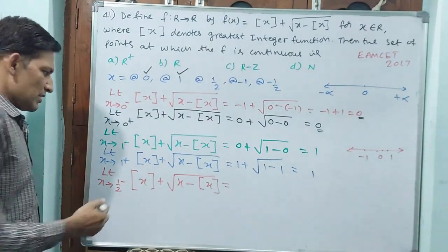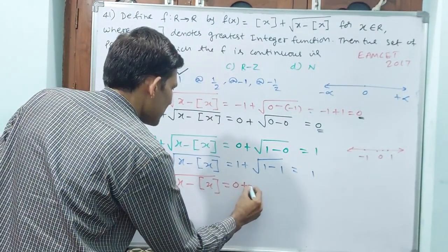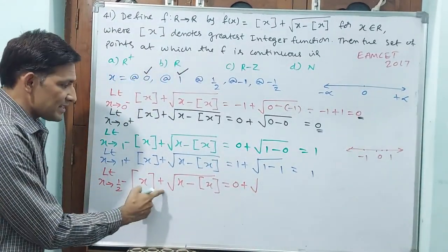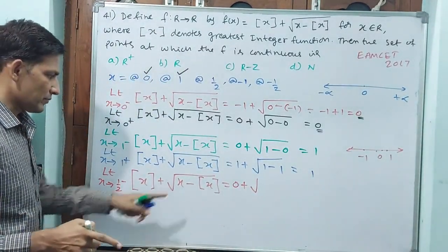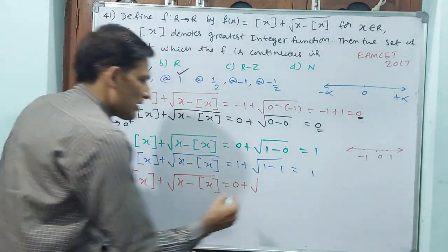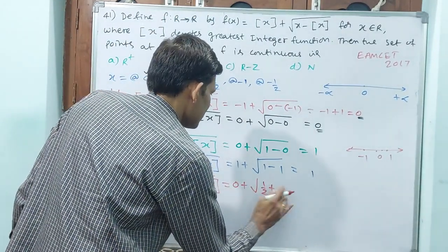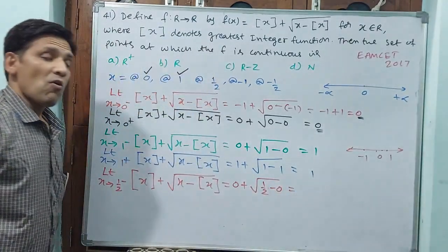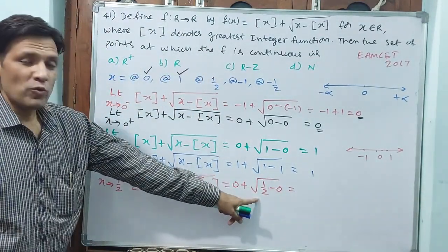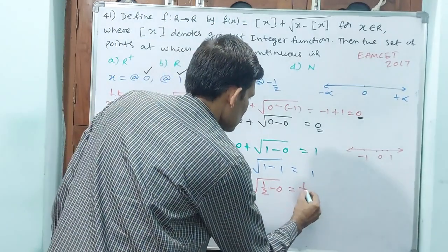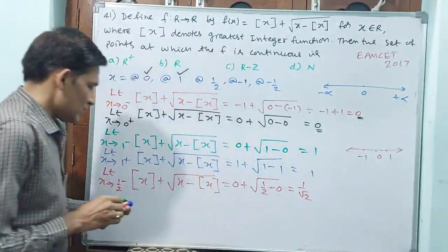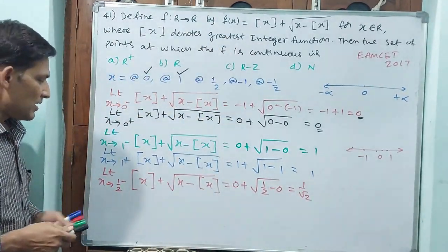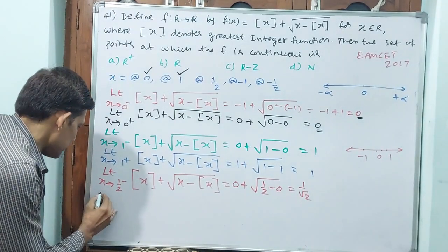That means the greatest integer function gives 0 plus square root of, but in the x area it has to be 1 by 2 only. So 1 by 2 minus 0, what will come? 1 by root 2 will come. This is the left hand limit. Then go for the right hand limit.